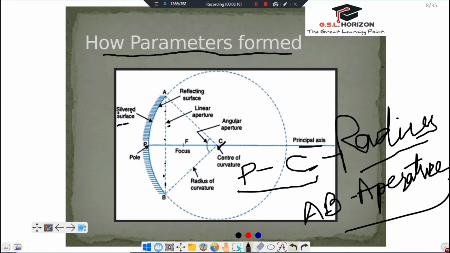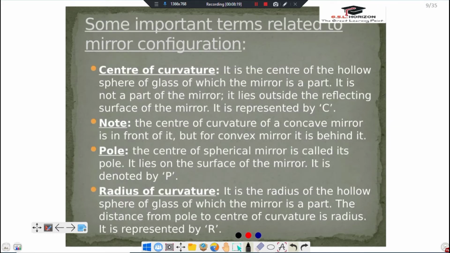Okay friends, now the next one. Some important terms related to mirror configuration. Center of curvature: it is the center of the hollow sphere of glass of which the mirror is a part. It is not a part of the mirror. It lies outside the reflecting surface of the mirror. It is represented by C. So it is called the center of curvature.